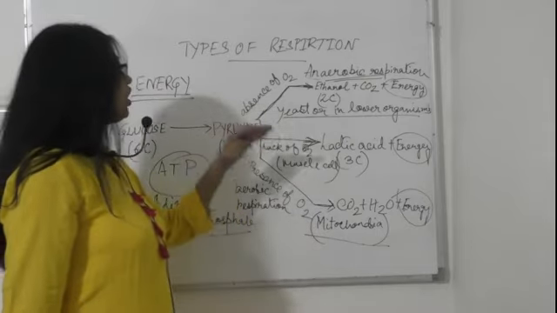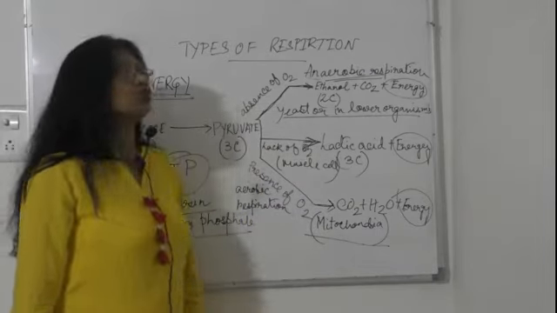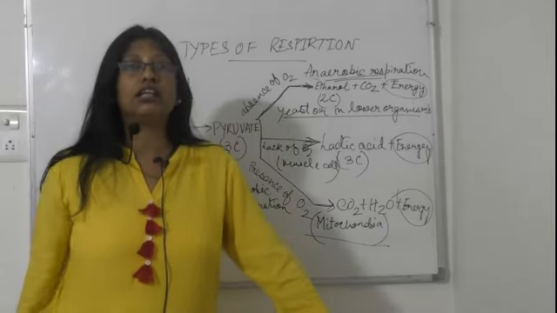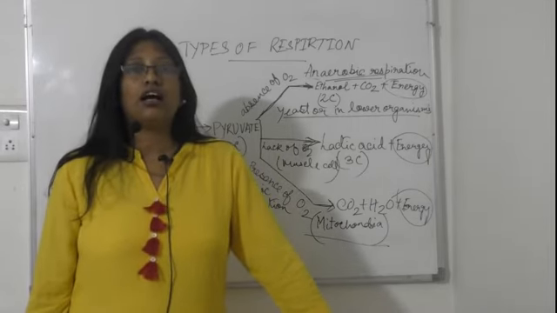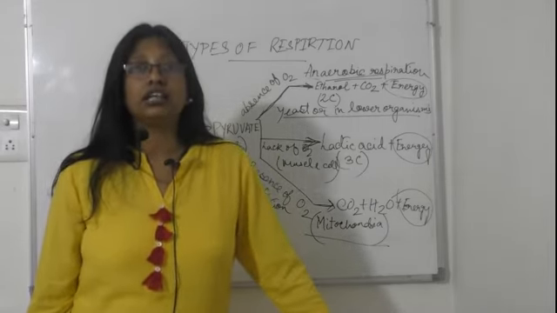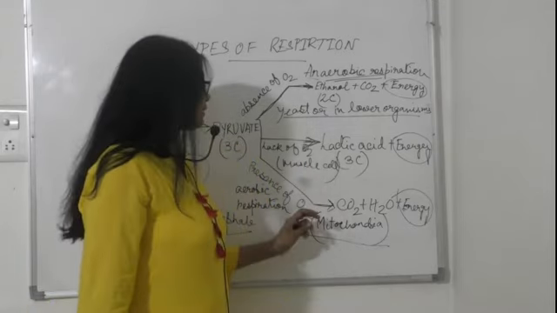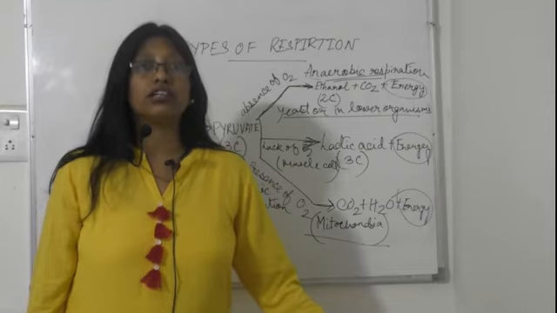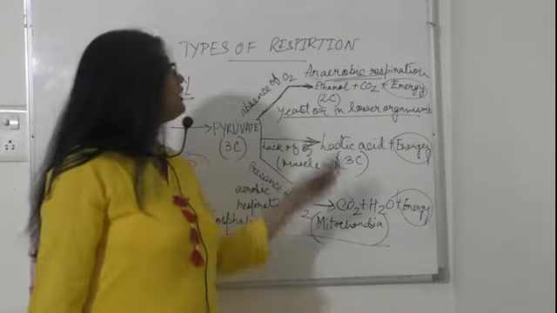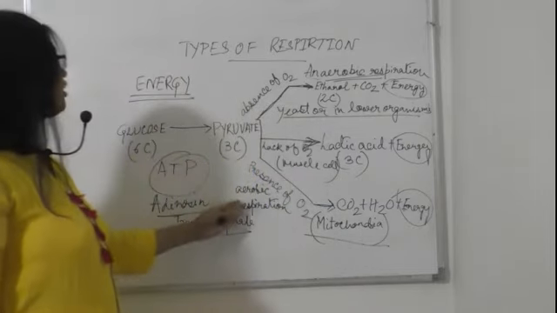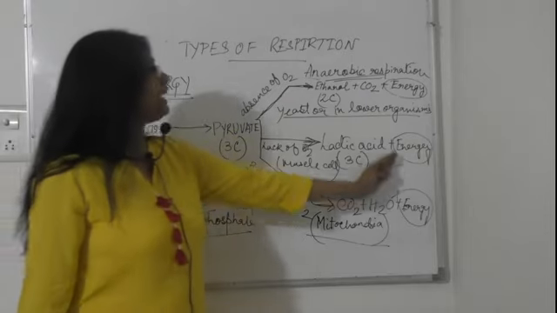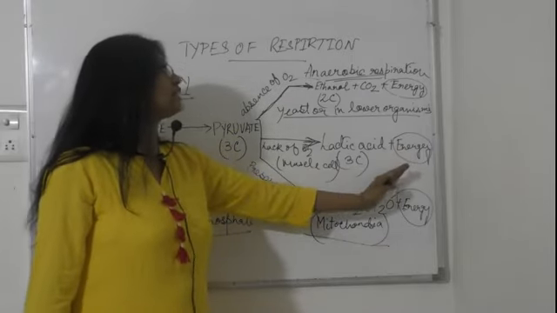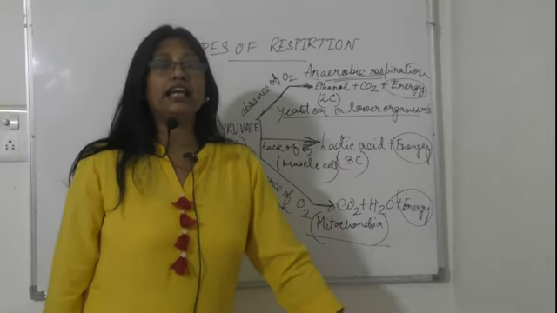But when we talk about lack of oxygen, the oxygen is not sufficient there. And in presence of oxygen, that means there is sufficient oxygen. So in these 3 cases energy is produced, which is the main part of respiration.